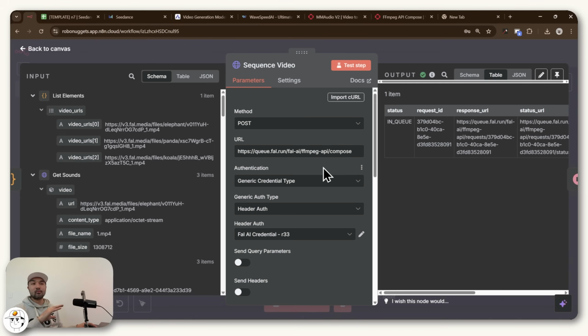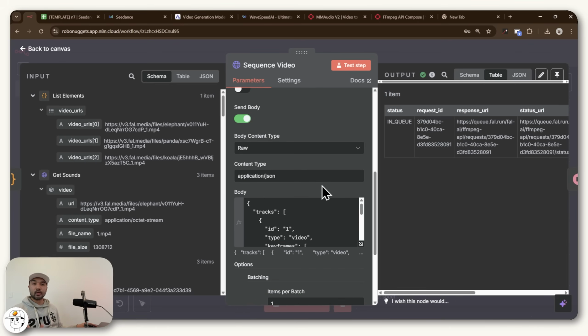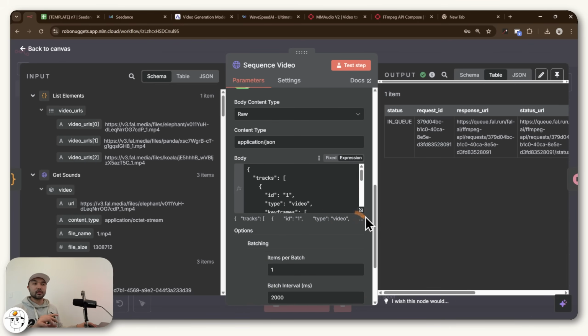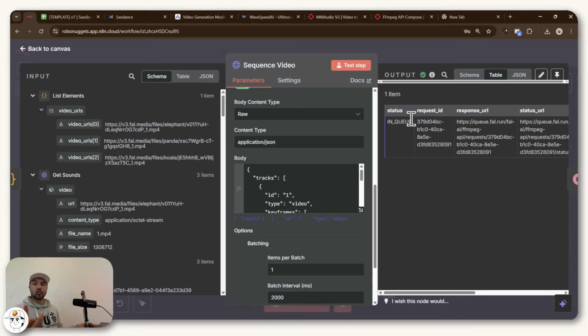But anyway, if we go back to n8n, you'll see that we have the URL for that service as our request address. Our authorization remains the same. And then for the actual request that we are making, we just have this custom instruction, which if we open that, this is just as per Fal.ai's documentation on how they use FFmpeg. But what this basically does is it just lists down the different clips one by one, provides a timestamp and duration for each one, and then tells FFmpeg to stitch them together to create just one video. So once that node has run, you'll see that the request is once again in queue.